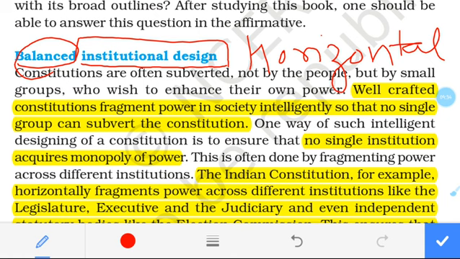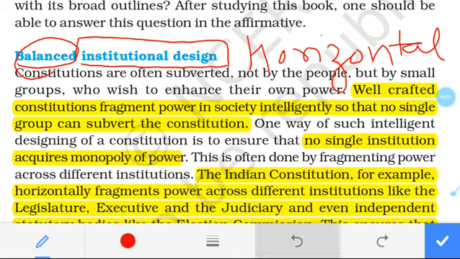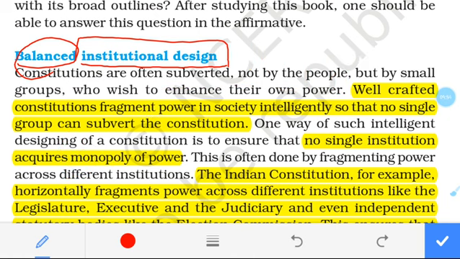distribution. Now what is horizontal distribution? You know that horizontal distribution means there is an executive, legislative and judiciary system. So you all know this one. So there is a legislative, judiciary and executive, all the systems we get. Now what is the balanced institutional design?